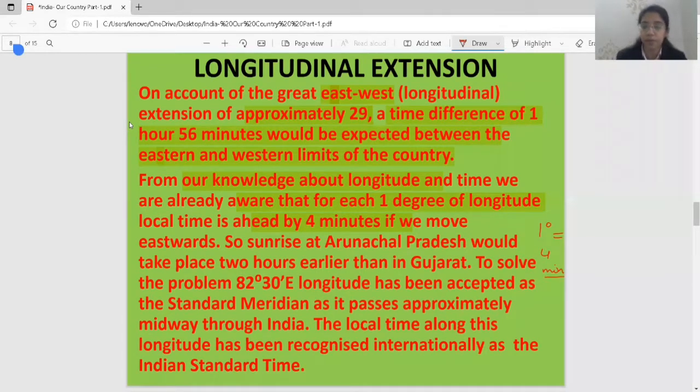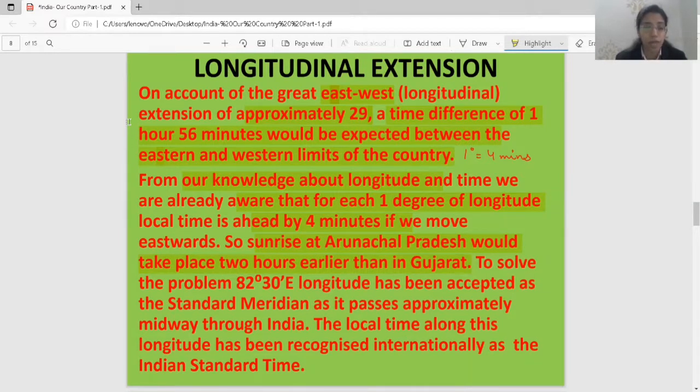If I move eastward, the sun rises in Arunachal Pradesh about 2 hours earlier than in Gujarat.